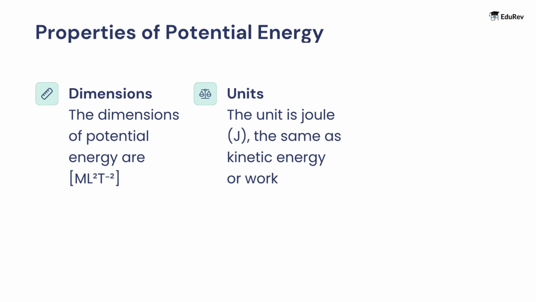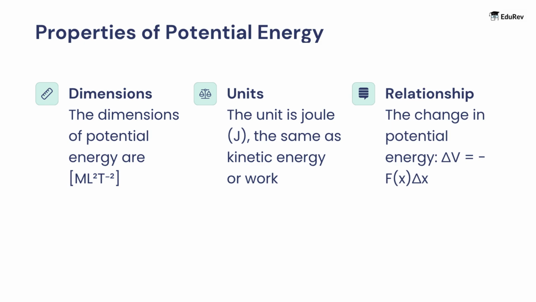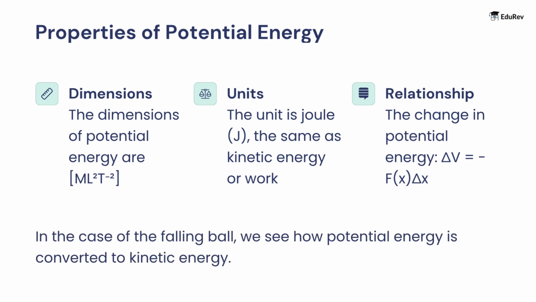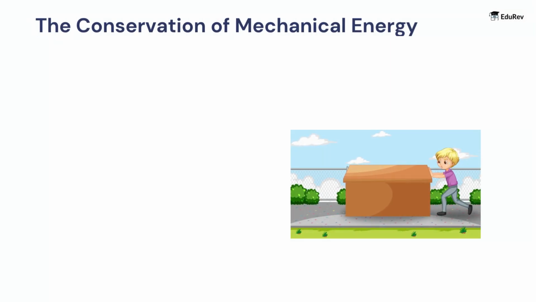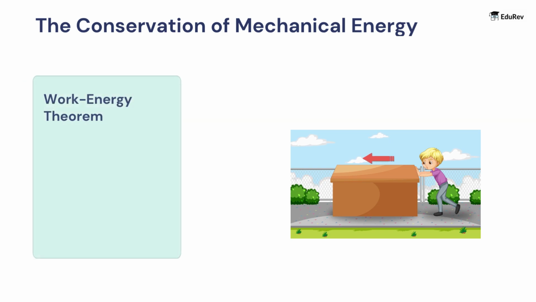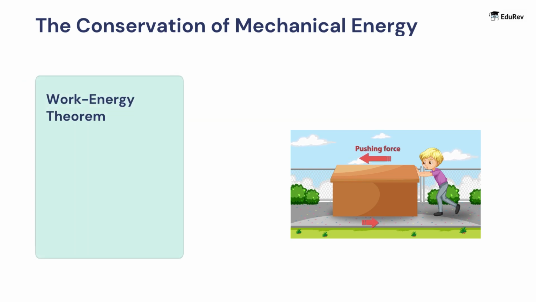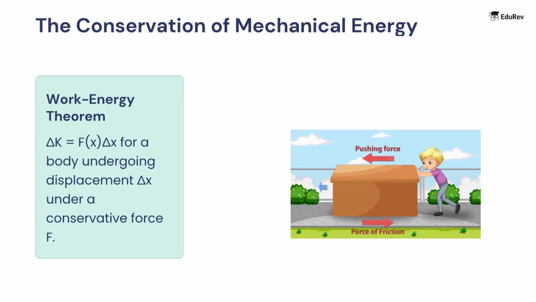The change in potential energy can be expressed as delta V is equal to minus Fx delta x. In the case of the falling ball, we see how potential energy is converted to kinetic energy. Now let's take a look at the conservation of mechanical energy. According to the work energy theorem, delta K is equal to Fx delta x for a body undergoing displacement delta x under a conservative force F.